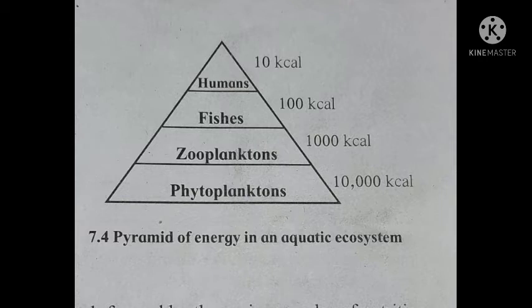In short, when we go from phytoplanktons to humans, the energy decreases, and when we go in the downward direction, from humans to phytoplanktons, the energy level increases. So this is about the aquatic ecosystem and energy flow in the energy pyramid.